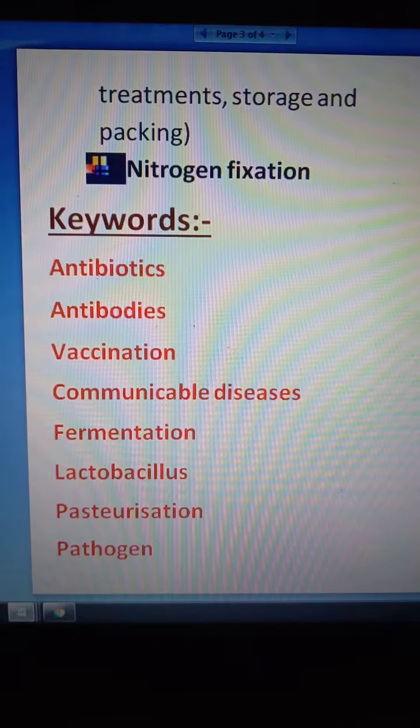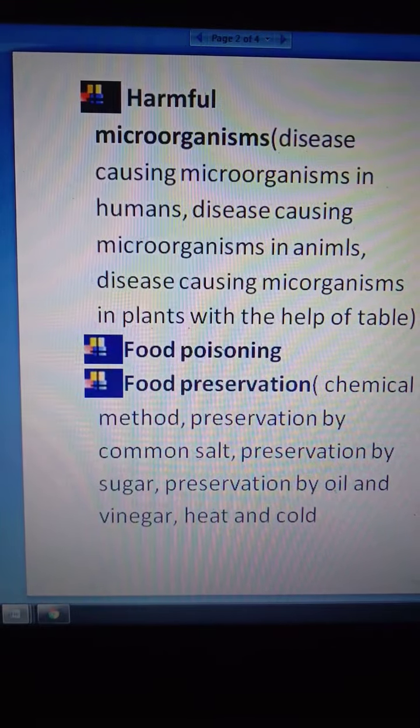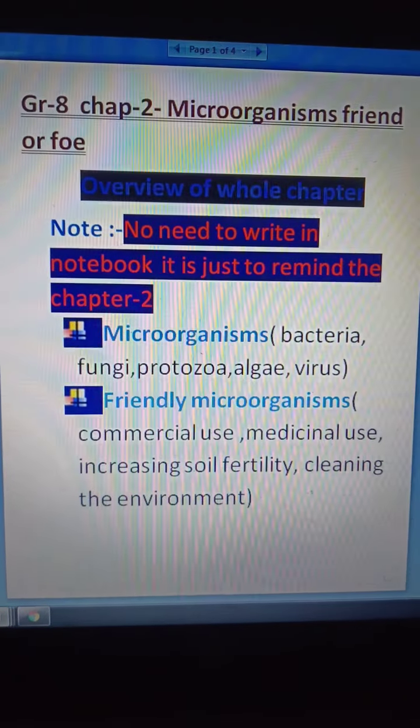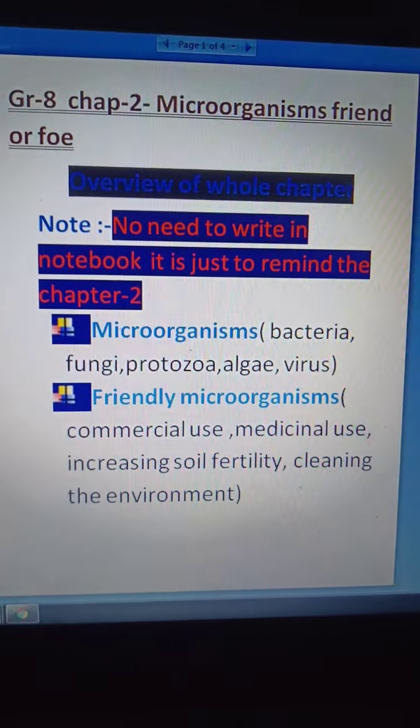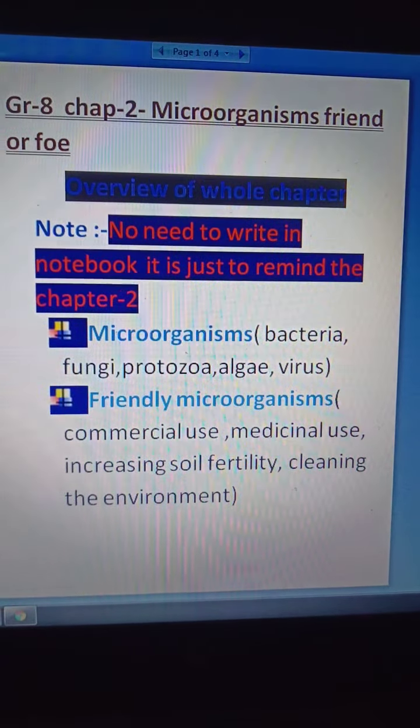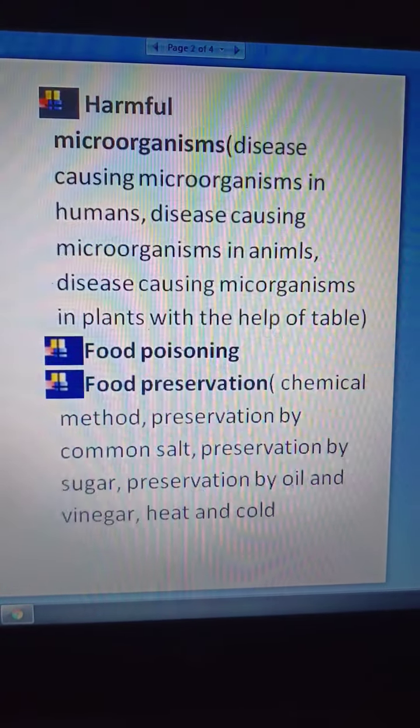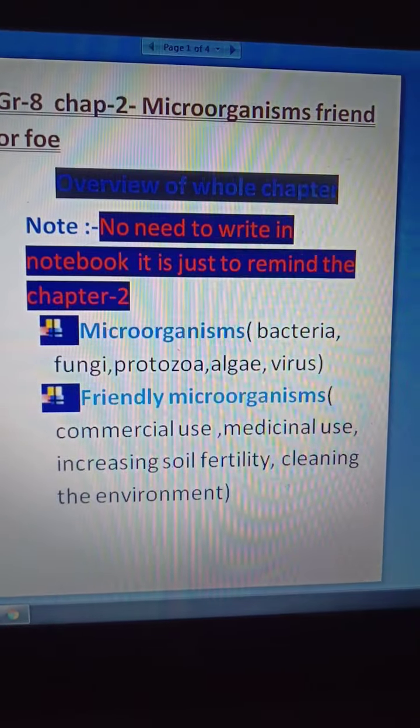So these are the keywords, and this is the overview of chapter 2. Students, today you have to revise this whole chapter, okay. Thank you.